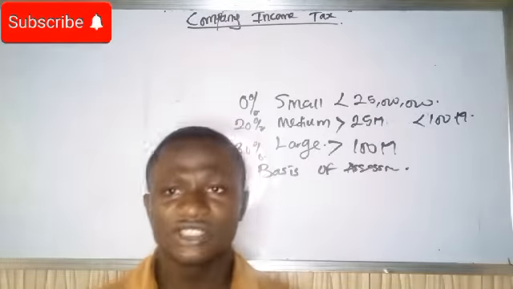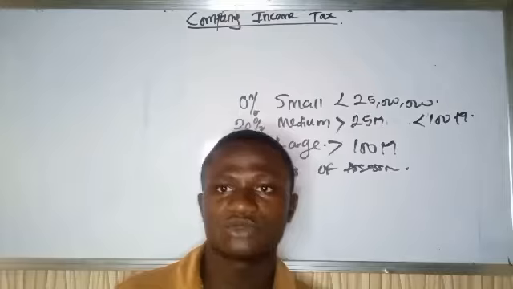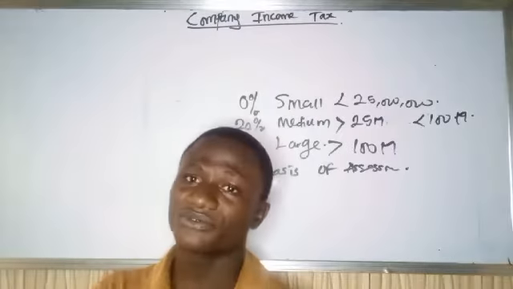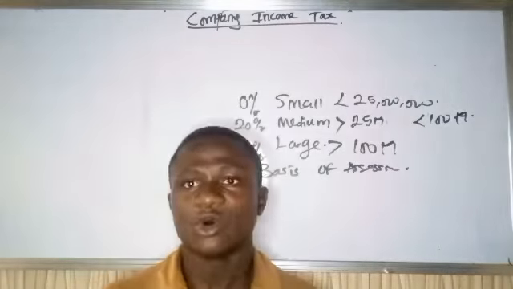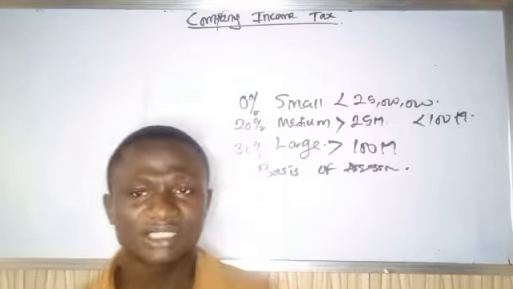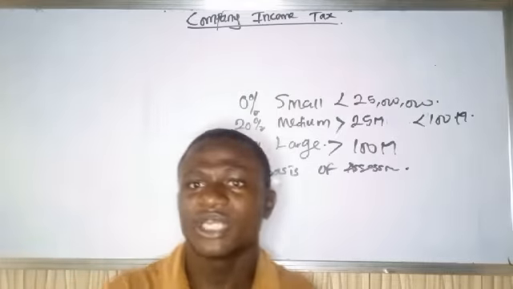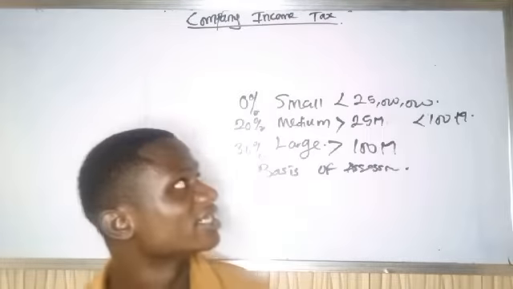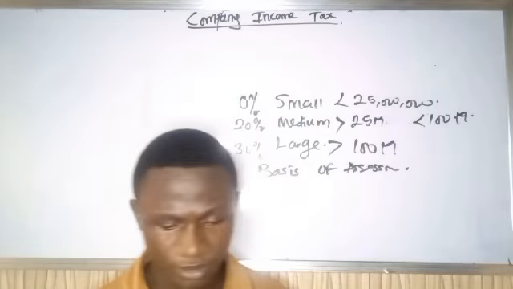How? It is when we end our accounting year that we calculate and determine our profit, and it is from our profit that government will tax. If government comes in mid-2020 to collect the tax of 2020, there's no way we can provide it, because we have not finished our accounting year and cannot estimate our profits. That is why in company income tax we use the preceding year basis.